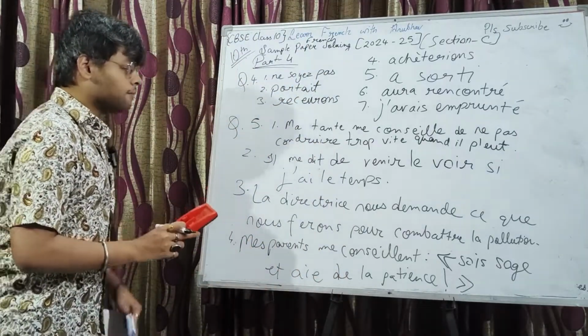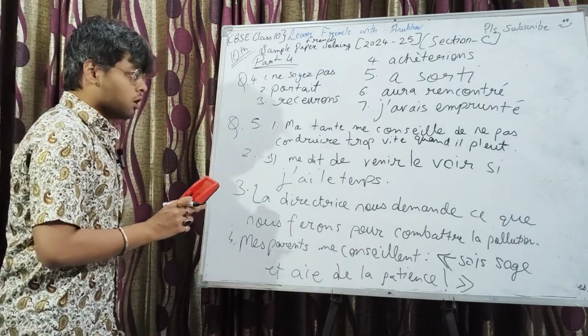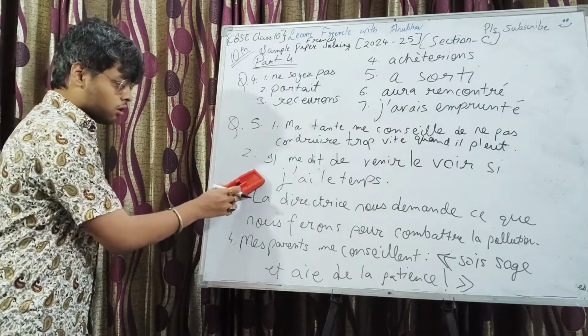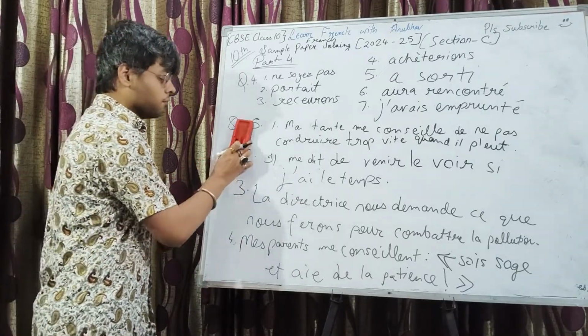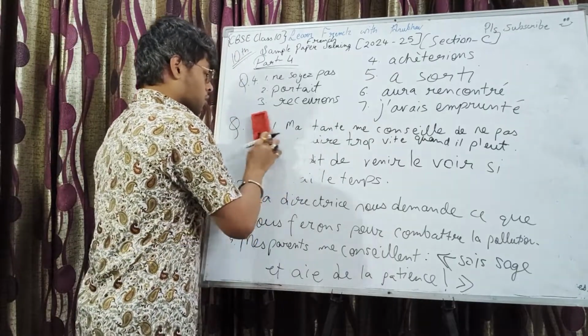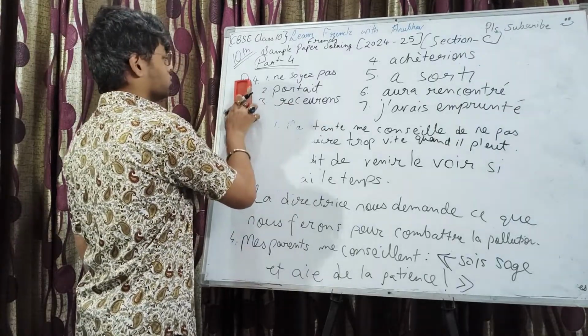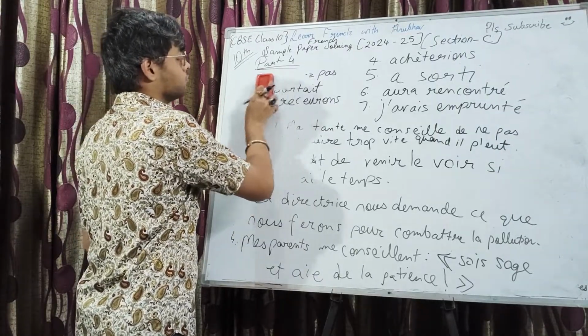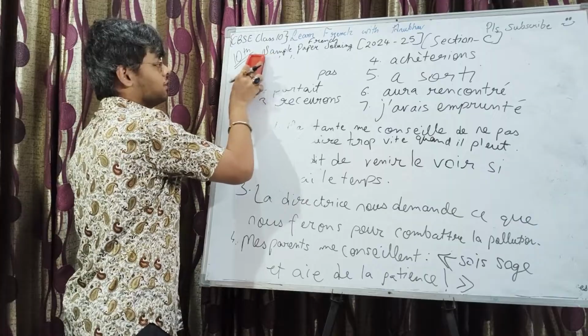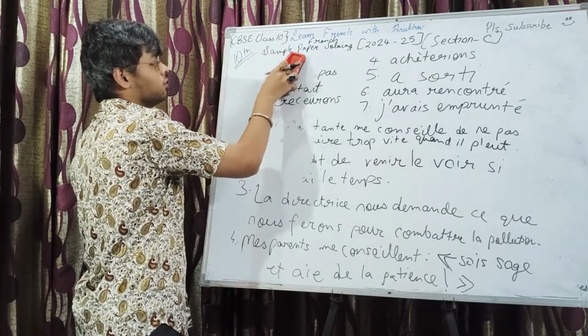I am erasing the board up to number 2. Okay. Let's just utilize the full space.